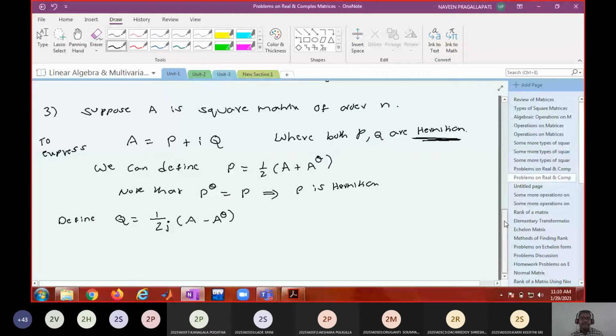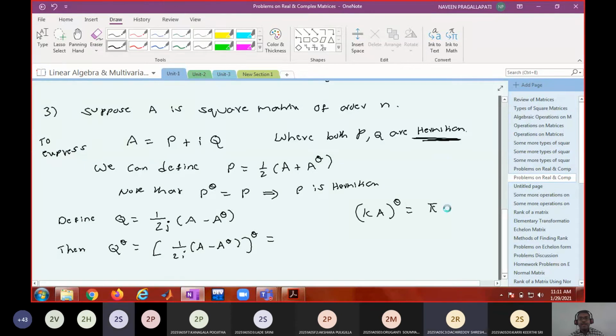Just check. If I define 1 by 2i times A minus A power theta, then what is Q power theta? Please check. Q power theta is 1 by 2i times A minus A power theta whole power theta. Can you tell me what this is? What is the K A power theta property? Anyone remember? K A power theta is K bar A power theta. So you need to use this property.